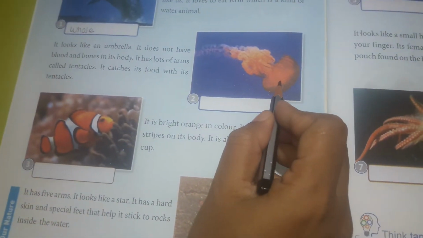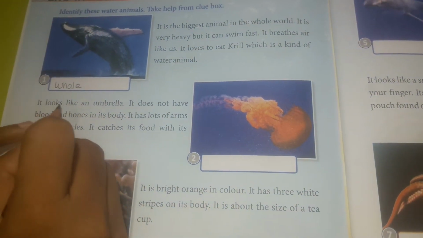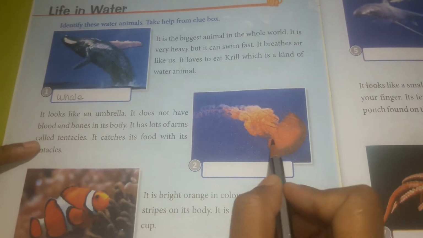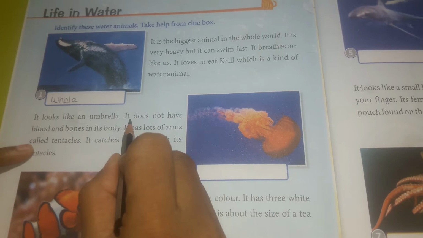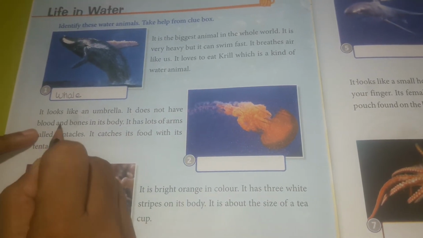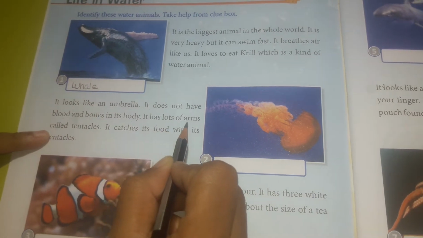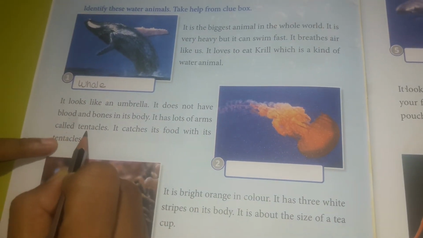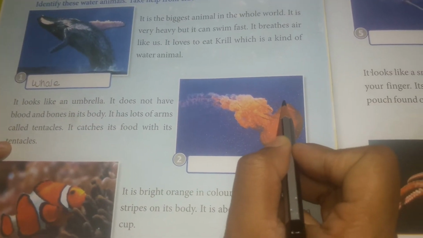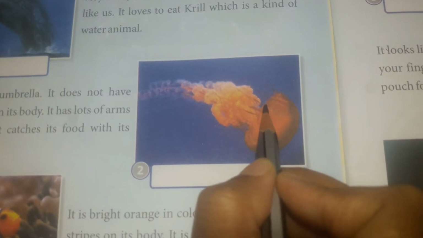Next, let's read this. It looks like an umbrella. Can you see? It does not have blood and bones in its body. It has lots of arms called tentacles. If you see nicely in your book, you will see all these arms.